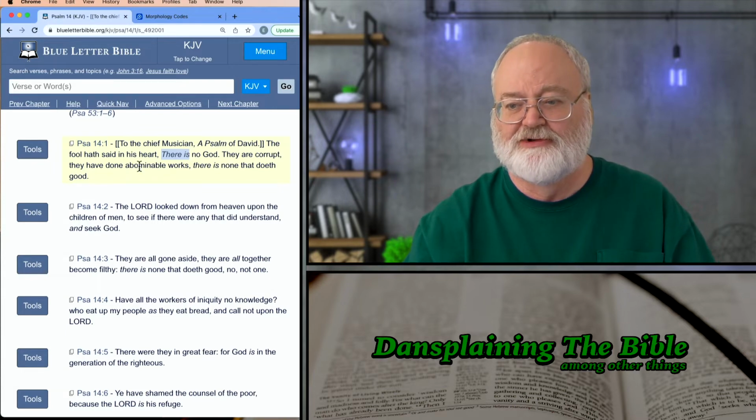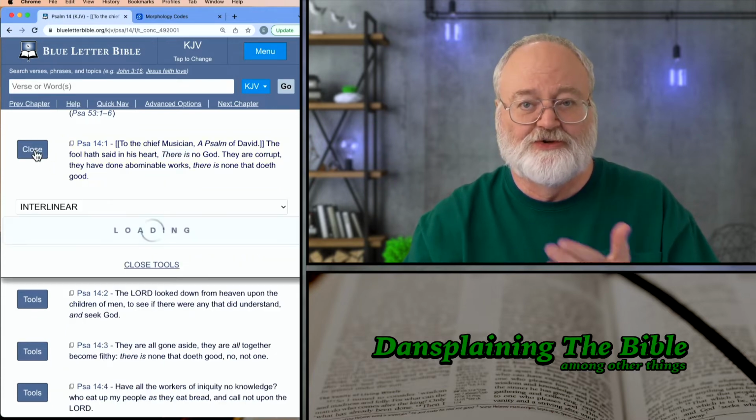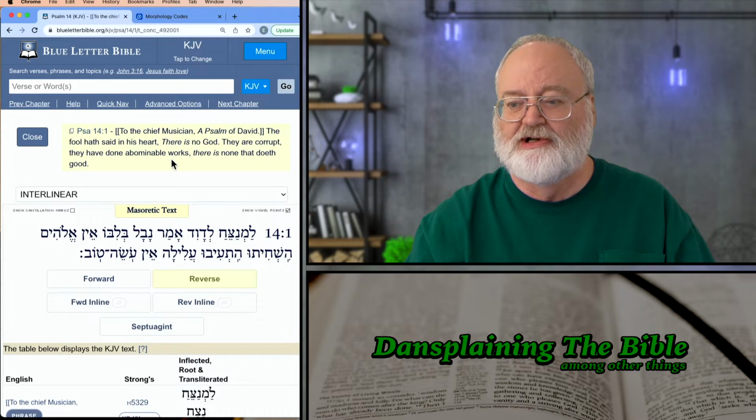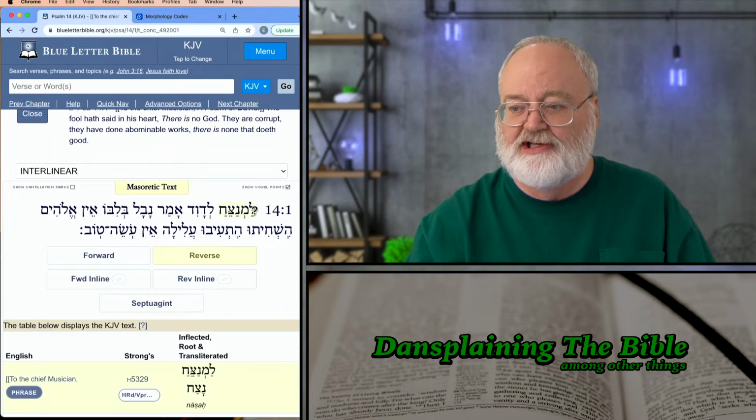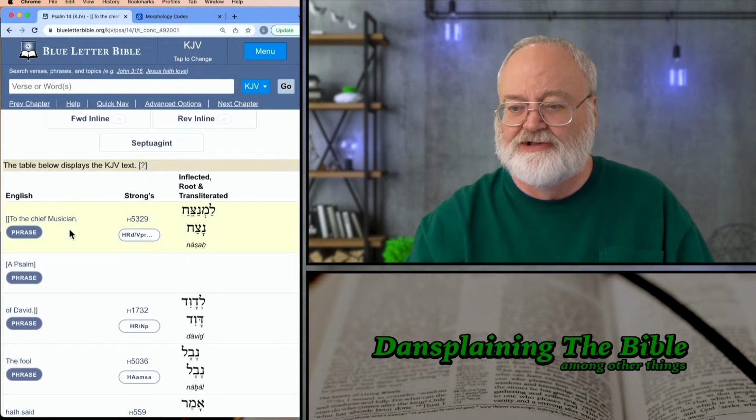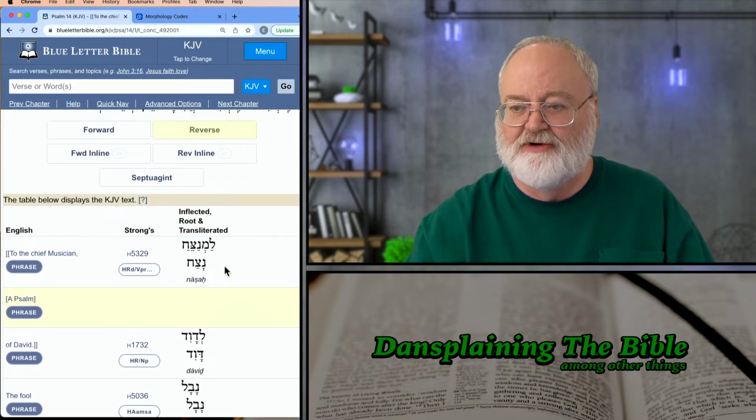We click on the Tools button next to the verse, which brings up by default the reverse interlinear. The interlinear shows us the Hebrew first, and then if we scroll down, it shows the English on the left and the Hebrew on the right.